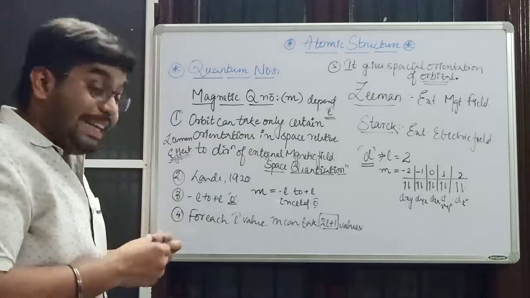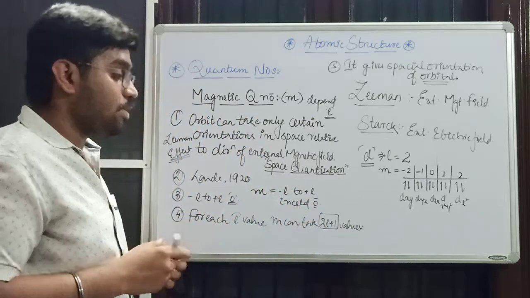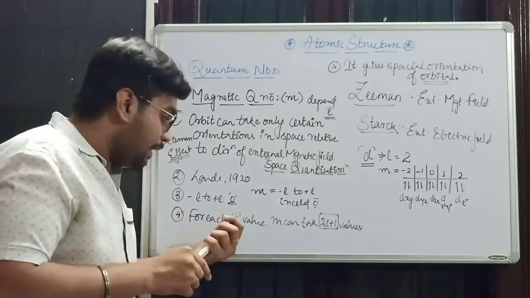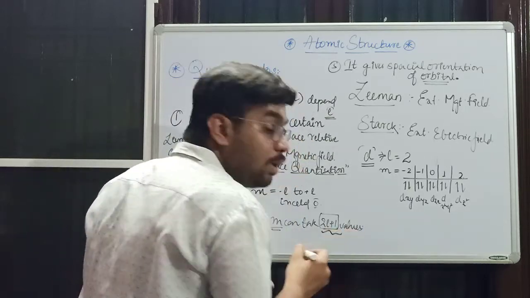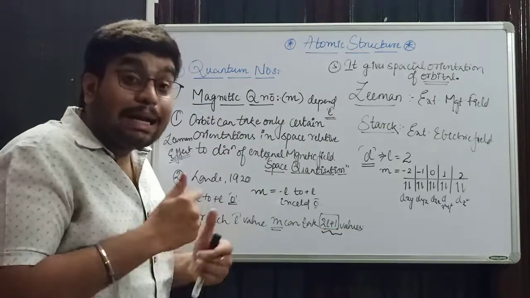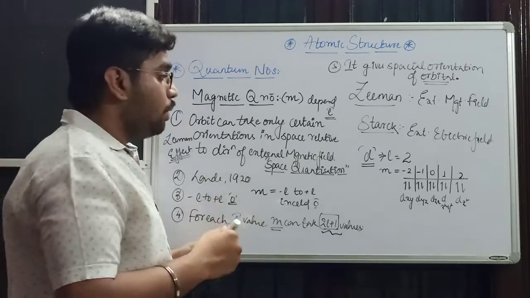For each L value, m can take 2L plus 1 values, that is, the number of values m can take for each given L value.